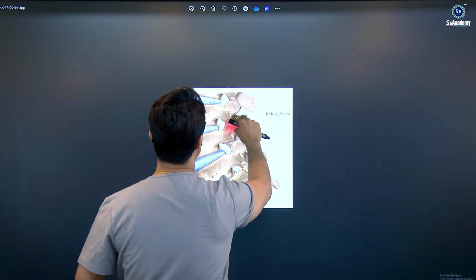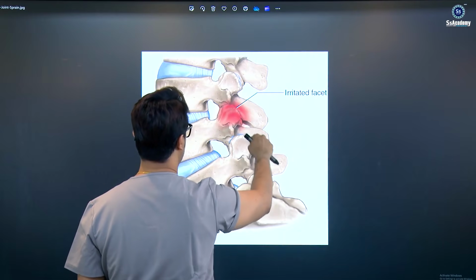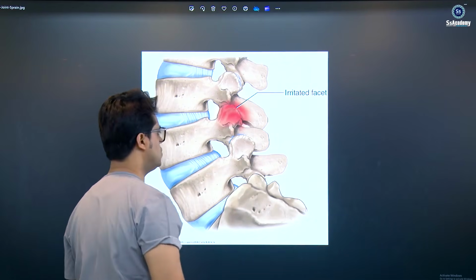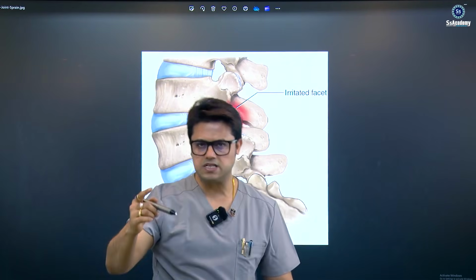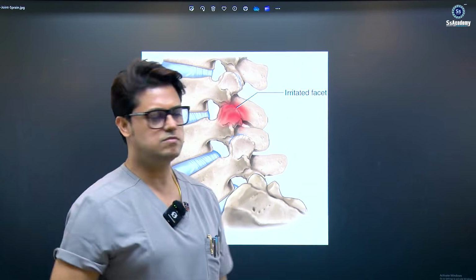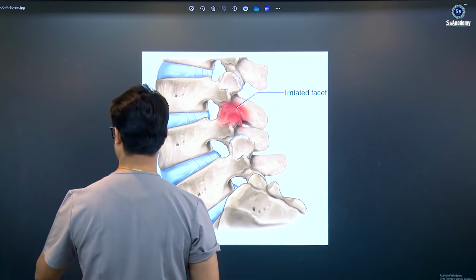If the facet joint is irritated, meaning inflammation, that is facet joint arthritis. The only word to remember is that it is increased with extension of the thigh. Facet joint.